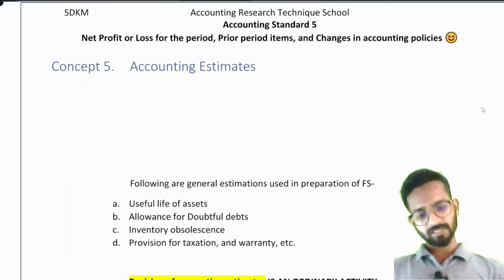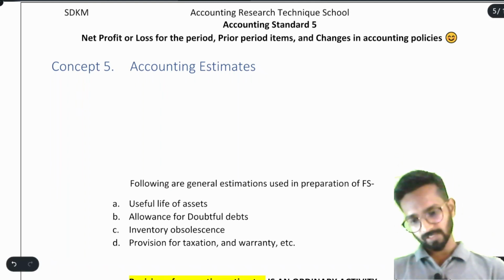Concept number 5, accounting estimate. What is an accounting estimate? See, by the definition only we will understand. It is very easy.